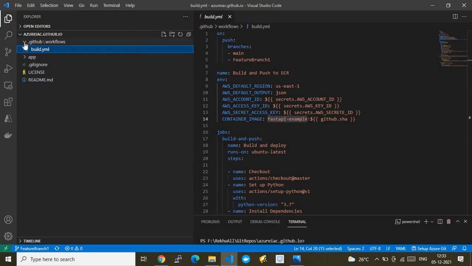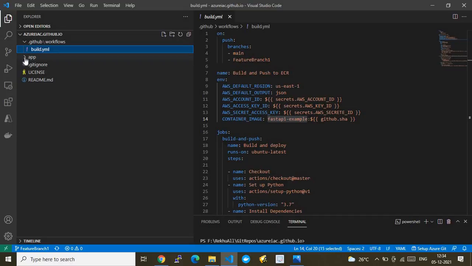If I expand this, you see there is a .github/workflows folder. This is a common folder under GitHub, which acts as a definition. This is the place where you can put GitHub Actions definitions. I think I have explained this in more detail in my previous videos. Please go through those videos to understand GitHub, GitHub repos, GitHub Actions, GitHub secrets, etc. If you want to explore anything around GitHub, please watch my previous videos.